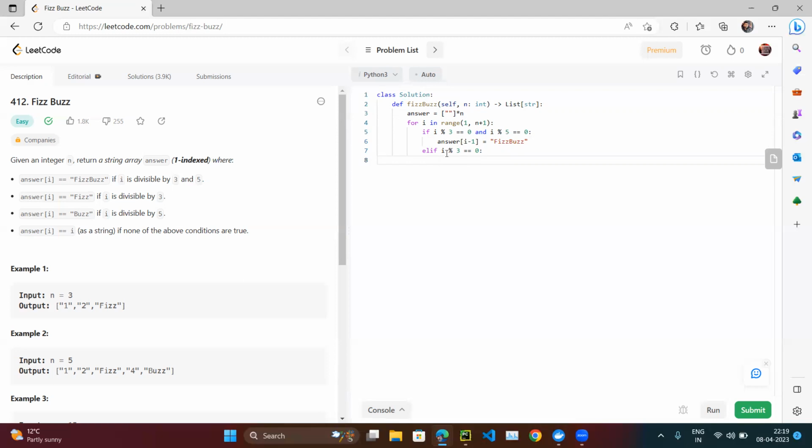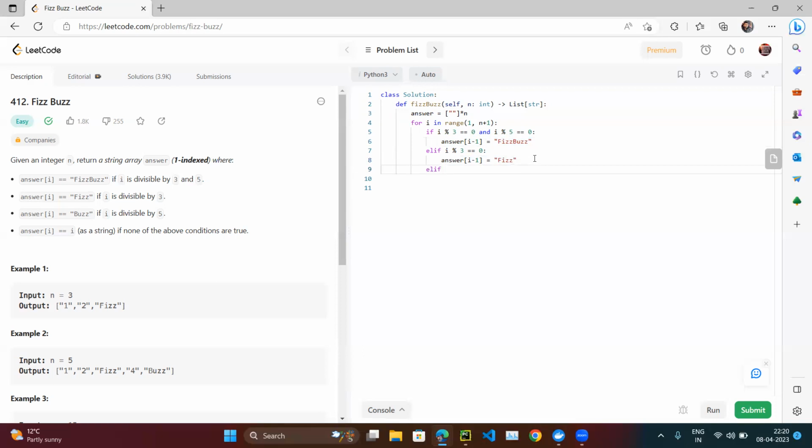No, because if we put that as the first condition, then we are going to put Fizz even though the number is divisible by 5 as well. So first we need to check with both numbers. If it is divisible by both, we put FizzBuzz. Otherwise, if it is divisible by 3, we put Fizz. Okay.